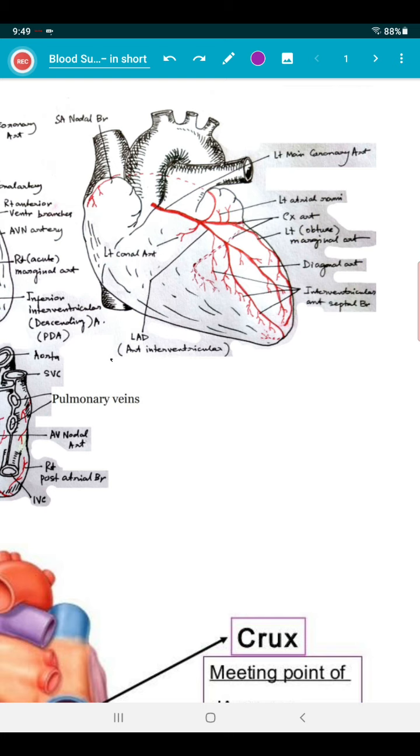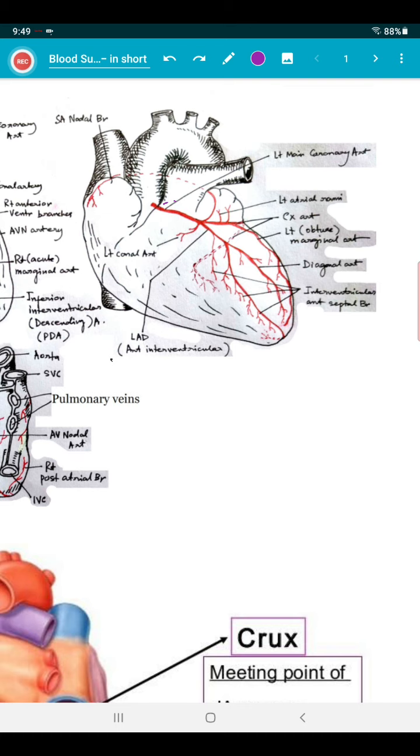The trunk of the artery passes behind the pulmonary trunk and the left auricle also. So here is the left auricle. Behind the pulmonary trunk and left auricle, it usually divides into two branches.